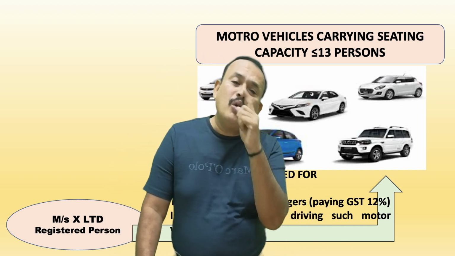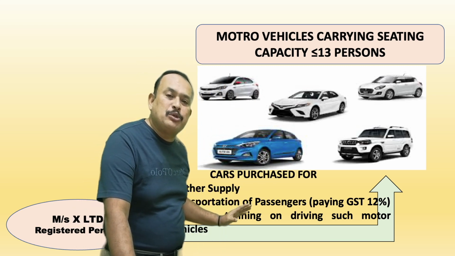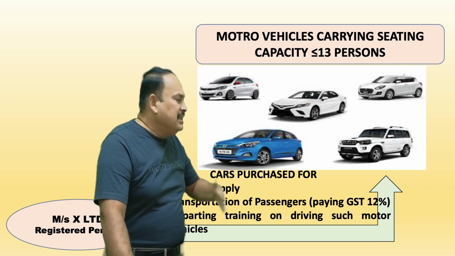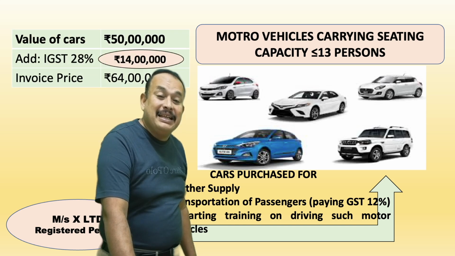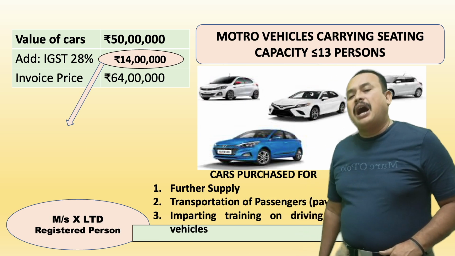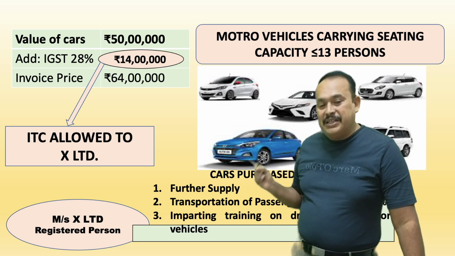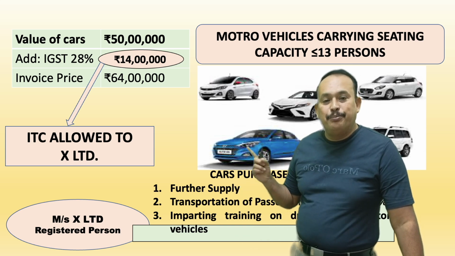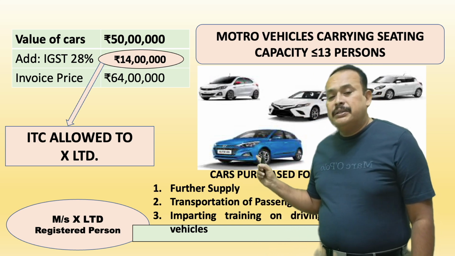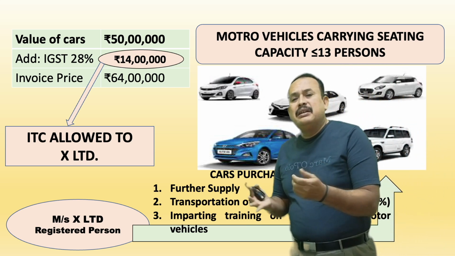Or for transportation of passengers purpose. These vehicles I purchased for transport of passengers only, where I am going to pay tax on output supply at 12%. Can I avail ITC? Yes, you can avail ITC. X Limited can avail the entire rupees 14 lakhs of GST paid on such purchases as ITC. What are the exceptions? Further supply of these vehicles, transportation of passengers, or imparting training for motor skills or driving skills, the learning activities purpose.